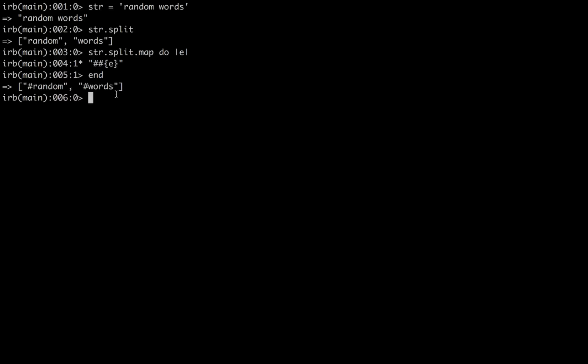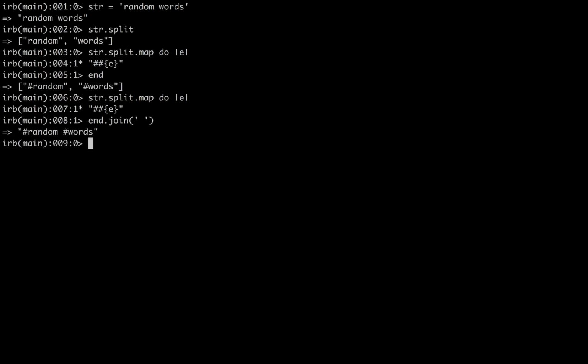So now we need to join all that back. A way to do that would be to use the .join method. So I'm going to have to write all this out again. Split.map do e, double quote hashtag interpolate e another double quote end, and then you can just use the .join method at the end, and join takes an argument. We'll do join at the spaces, and let's see what this does. Cool, gives us back a string, random words, and they're both hashtagged.